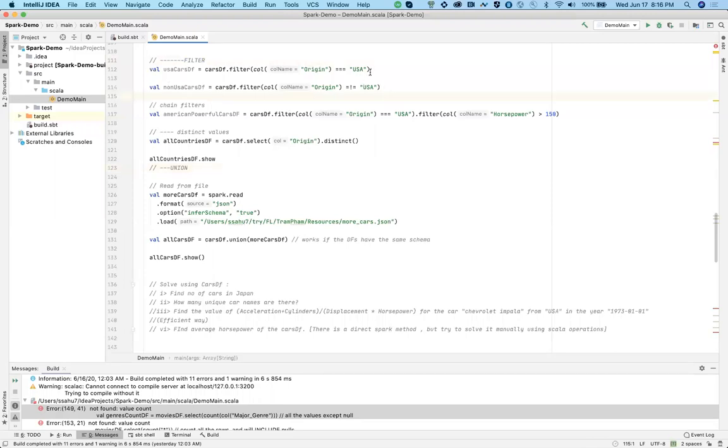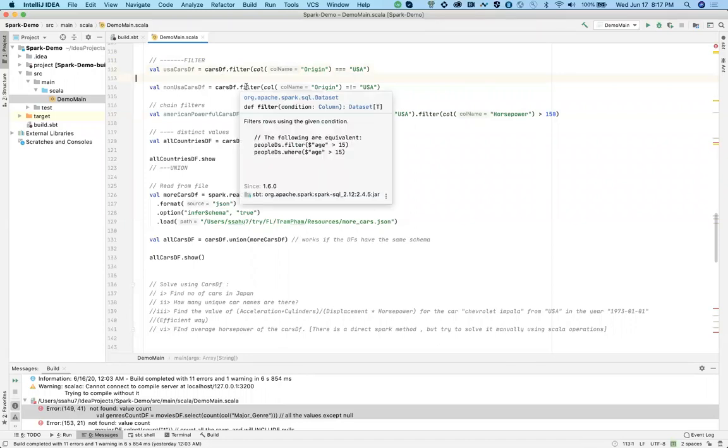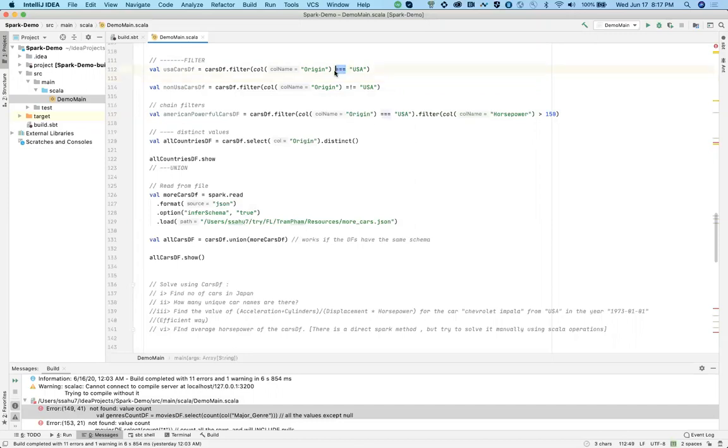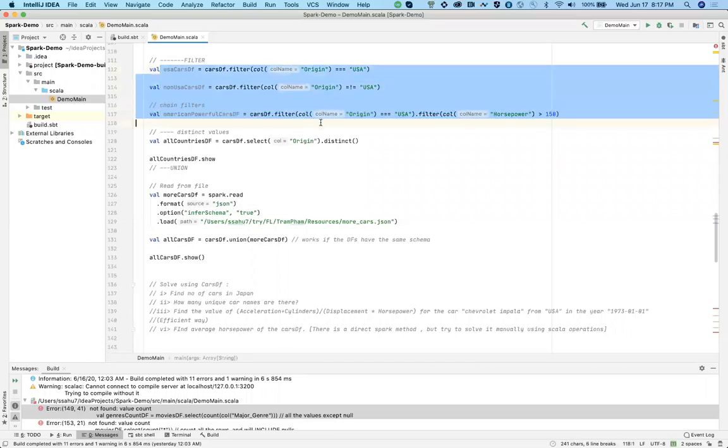The first one, if you see the syntax, is data frame dot filter, then you say which column and what value you want. It's as simple as that. I really like this because it's actually readable. In case of Spark Scala, I'm not sure about Python, we have to use 3 equal signs, and this is the sign for not equal to. Greater than is simple. I have put all the examples, so you can refer to this one.